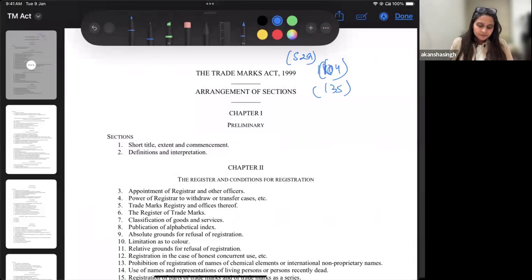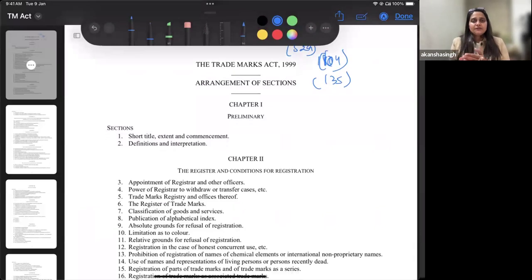Okay, so now what is a trademark? First thing, when I was giving you the answer for copyright, that question took a lot of time because it was a problem based question. But here, this is a very straightforward question as to what is going to be the action for infringement of a registered versus infringement of an unregistered trademark.